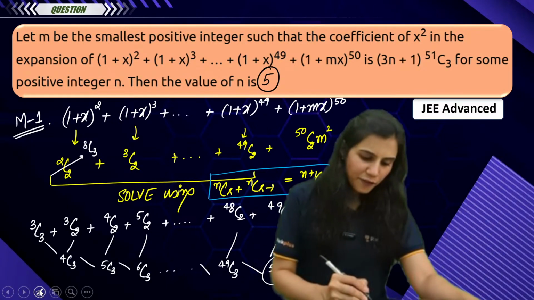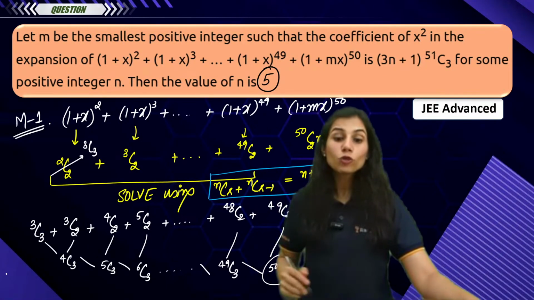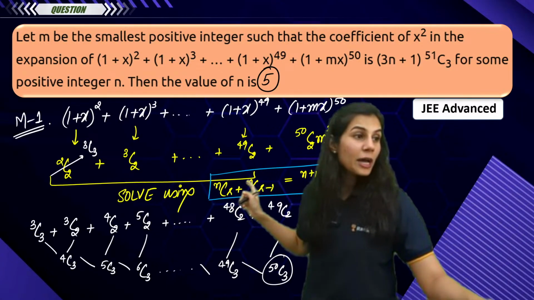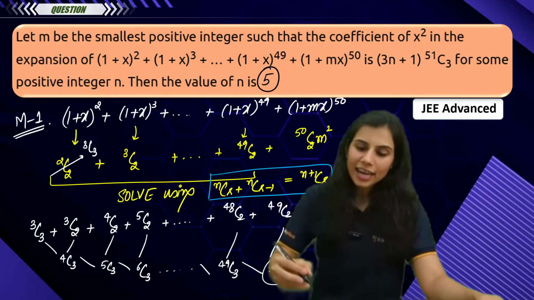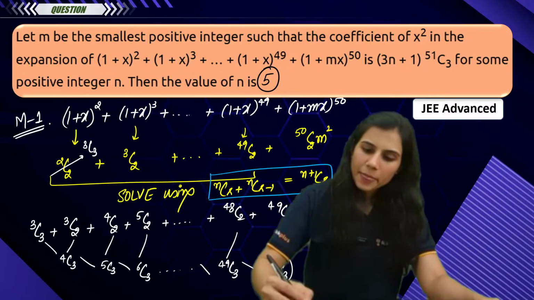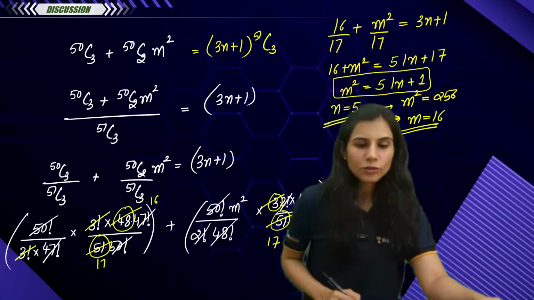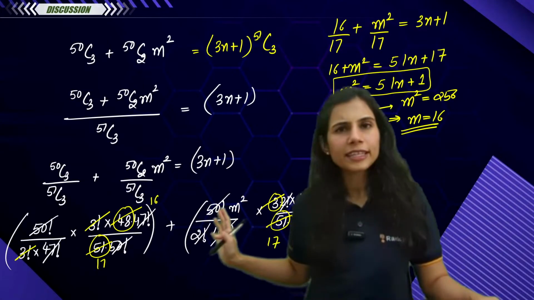But I have reached this answer by using my result nCr plus nC(r-1) is (n+1)Cr. Again and again, I reached 50C3, then I added it with 50C2 m square, and after that it was just arithmetic solving. But method 2,